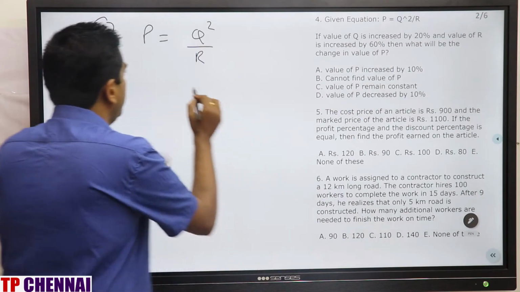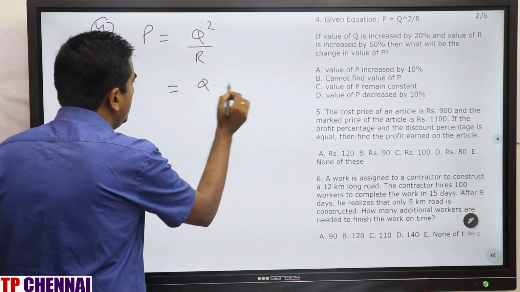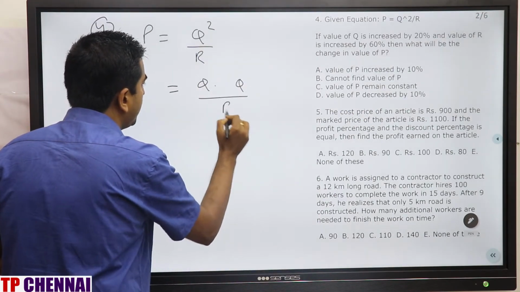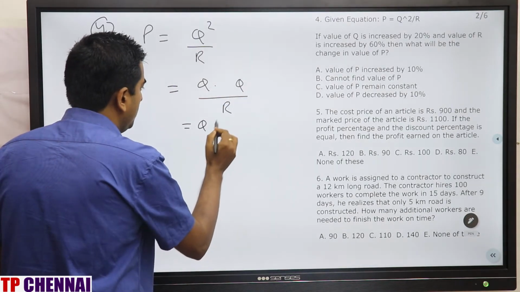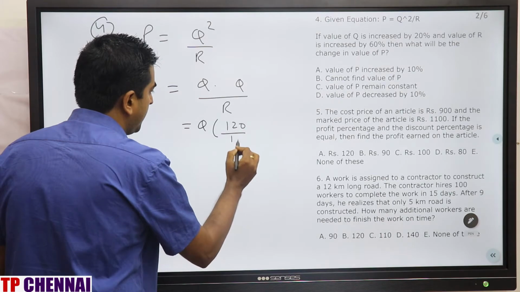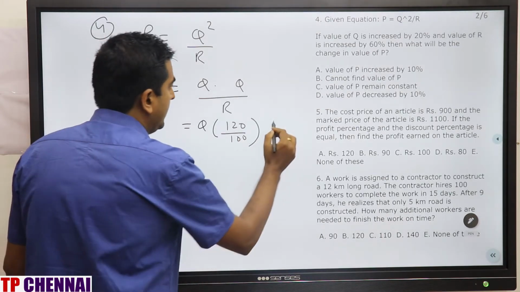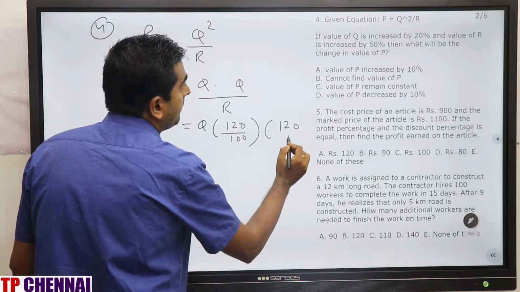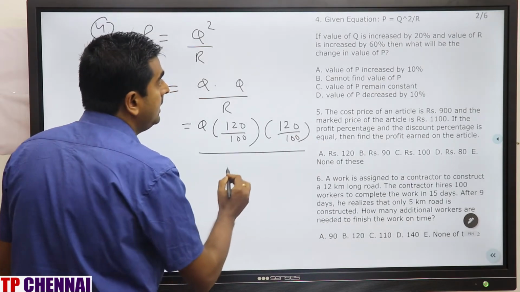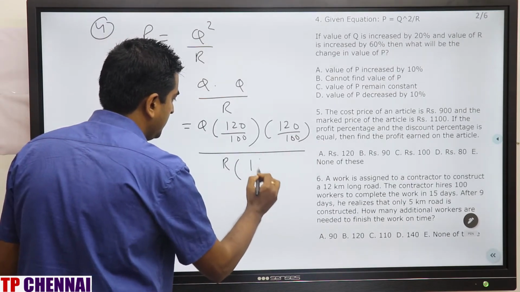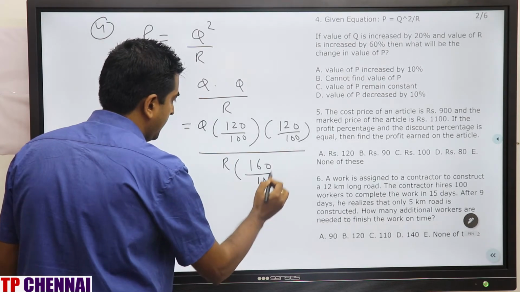So what I will do is, I will break this Q square as Q into Q divided by R. Q is increased by 20%, so Q into 120 by 100. Again 120 by 100. And R is increased by 60%, so 160 divided by 100.